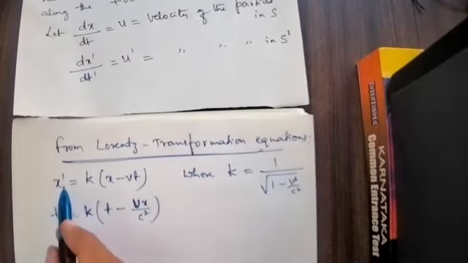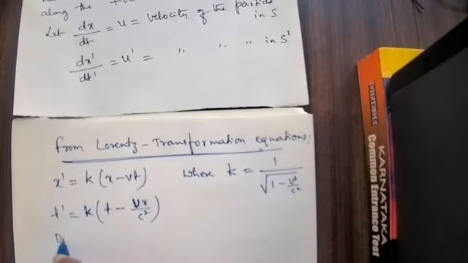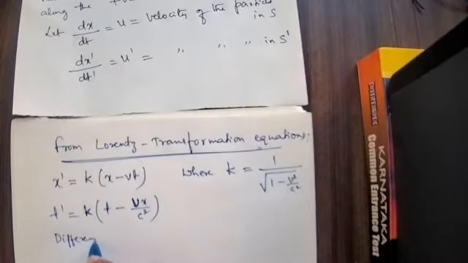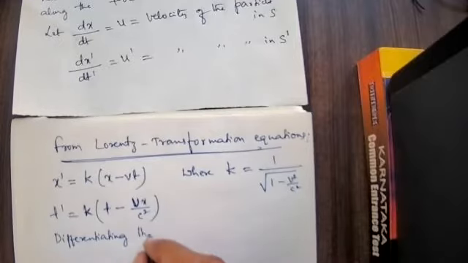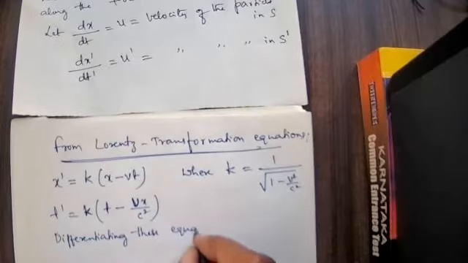Now I am going to differentiate this as well as this. So let us differentiate both. Differentiating these equations.